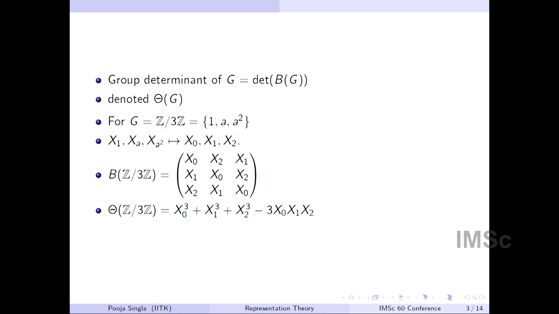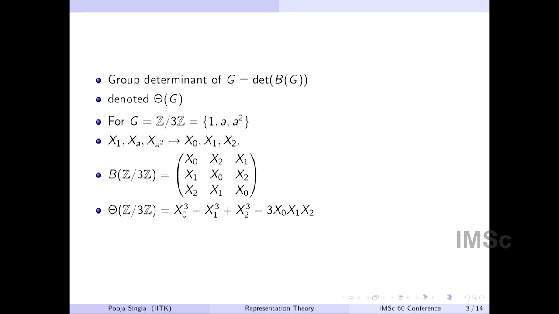Now, the group determinant of G is the determinant of this matrix. We will be denoting it with theta_G, so throughout this talk you will see this notation theta_G. As an example, just to keep it in mind, let's take G to be Z mod 3Z.